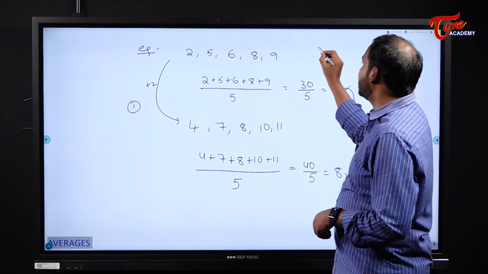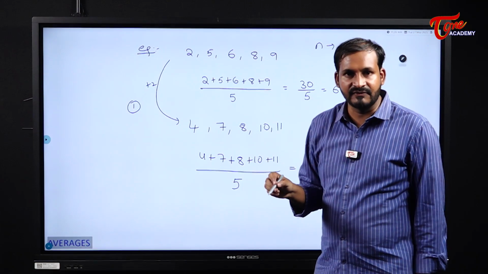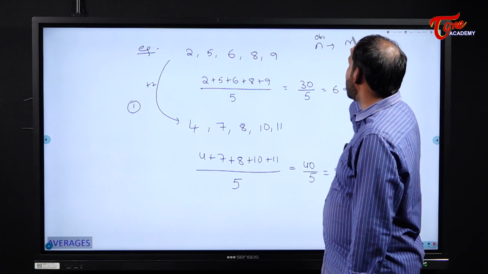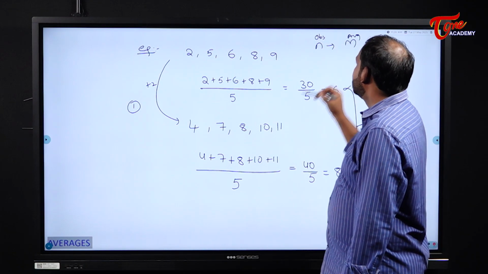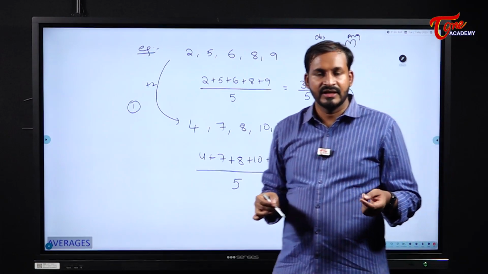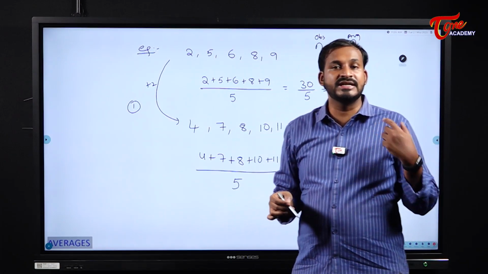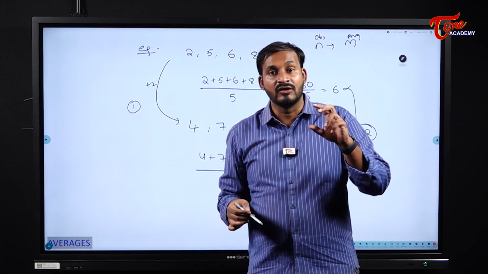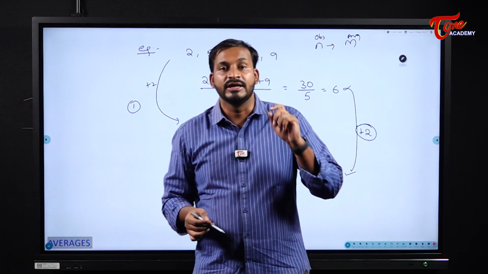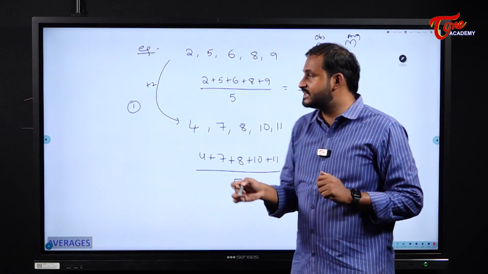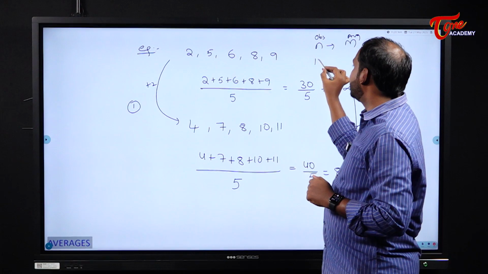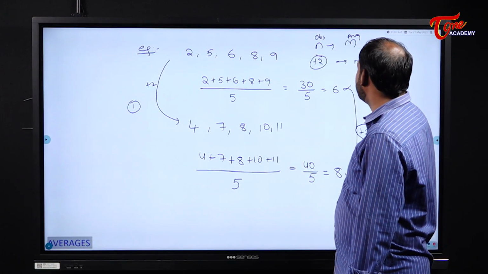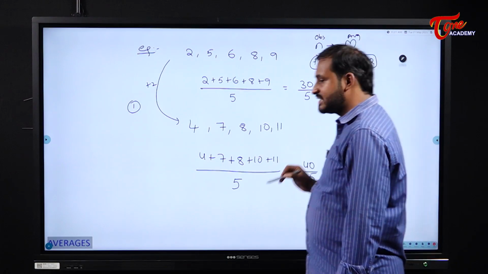For example, for n observations, if the average is m, and if each and every observation is increased by 2, remember this one carefully students, I am saying not the number of observations, but each and every observation is increased by 2, then my average also will be increased by 2.